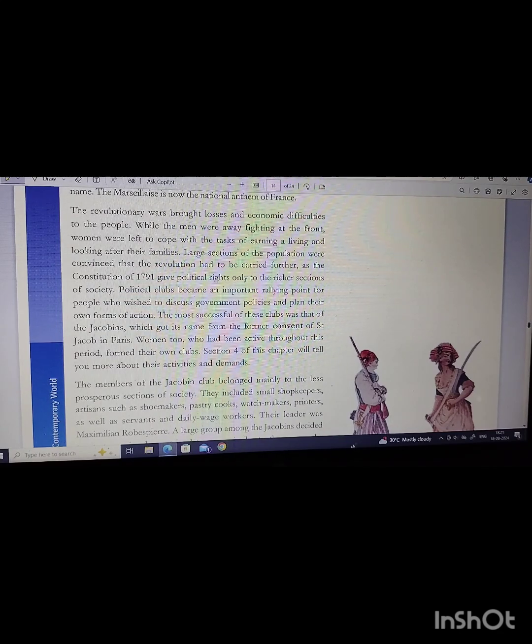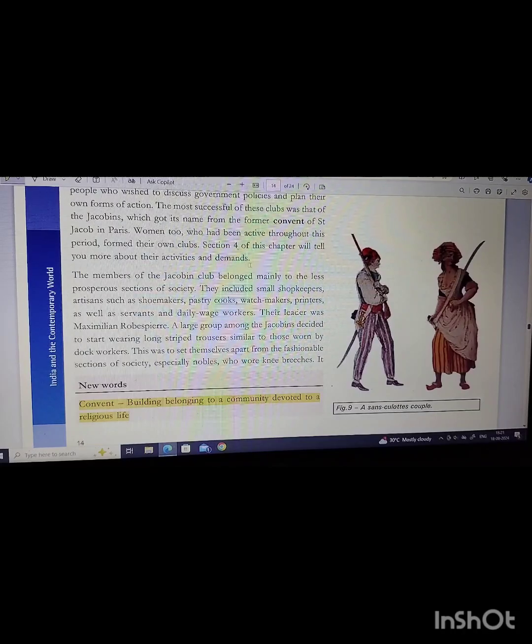The most successful club was that of the Jacobins, which got its name after the former convent of Saint Jacob in Paris. Women too were very active throughout these periods and formed their own clubs. We will get to know more about clubs in section 4.